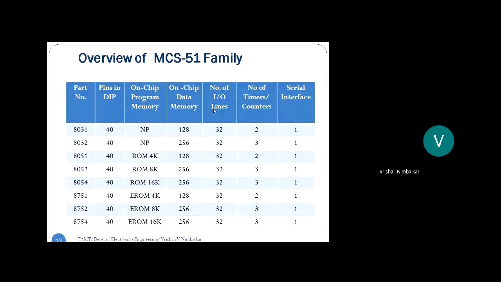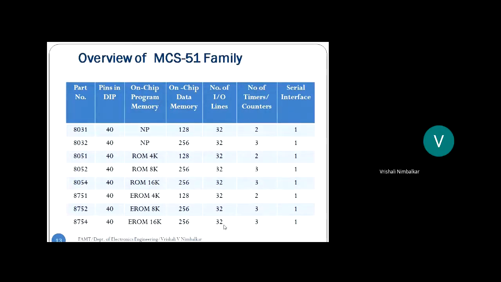Input-output line means we can connect either input devices or output devices, and how many? 32 in number. So if I say I'm connecting an LED, what is an LED? An LED is a 1-bit output device. It means I can connect 32 LEDs to this microcontroller. If you say one key, a key is a 1-bit input device.